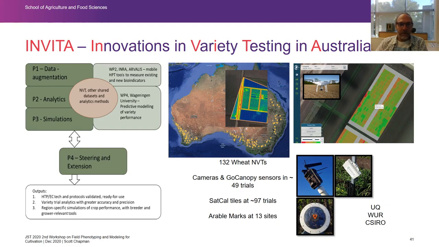In the analytics, we're looking at how to account for plot-to-plot variability, as I talked about earlier, and how to account for G by E. We're working on that as well. And we have a third component where we're using simulation and machine learning to try to test out new ideas and new ways of improving our prediction of variety performance. And that sort of complements this work